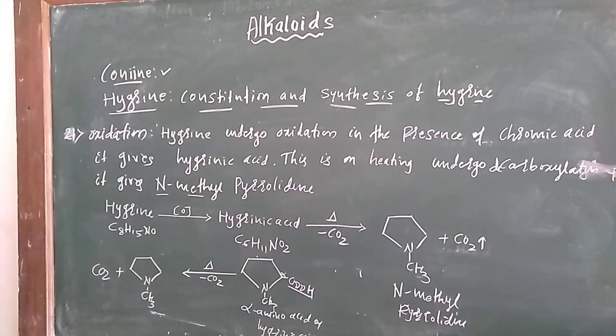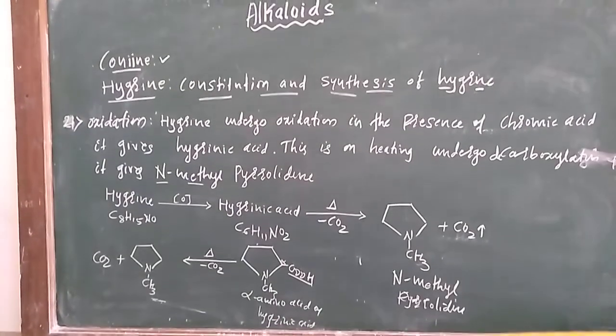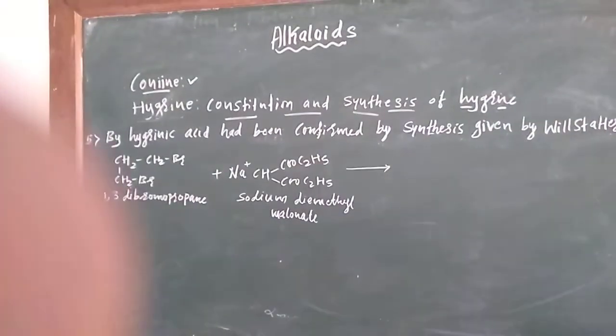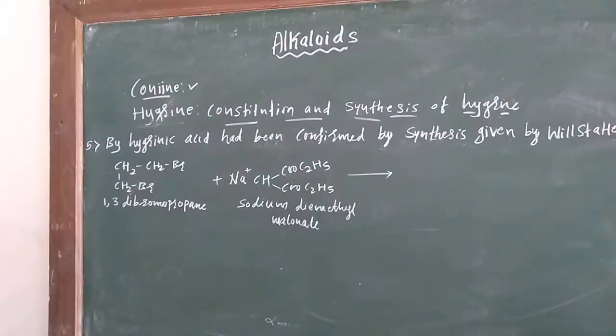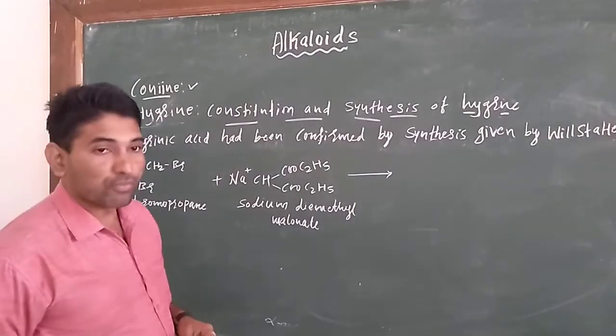Then go for the next one. Hygrinic acid is confirmed in the next step.